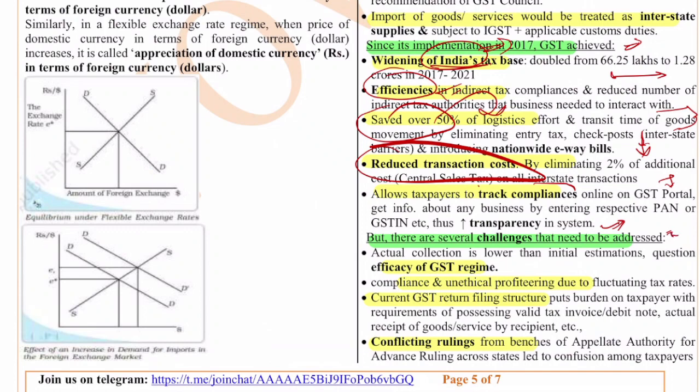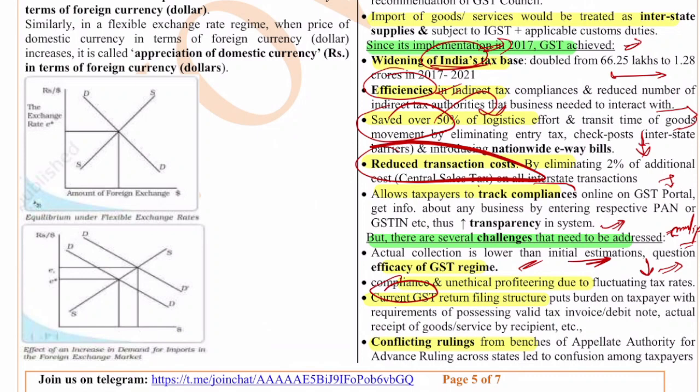The multiple rates again increase the complexity. Also actual collection is lower than the initial estimations. Though collection has increased, actual collection is still lower than the one which we estimated. There is compliance burden and unethical profiteering due to fluctuating tax rates. So that's why we have this anti-profiteering clause. The current GST return filing structures put burden on the taxpayer with the requirements of processing valid tax invoices, actual receipts of goods, etc.